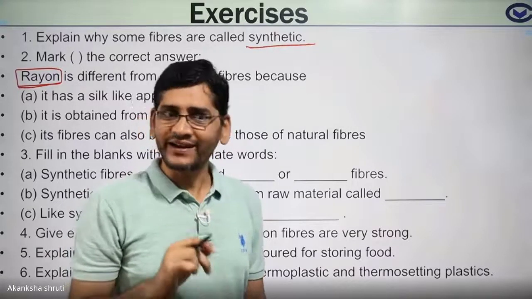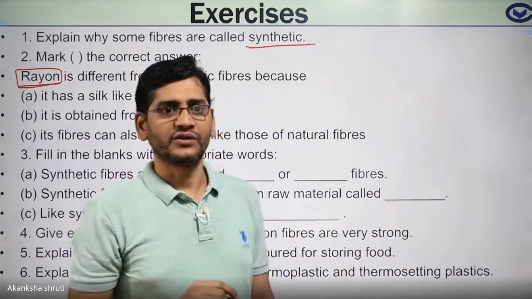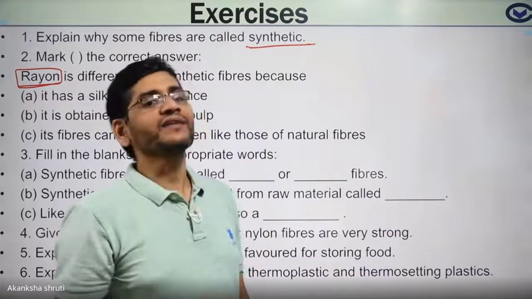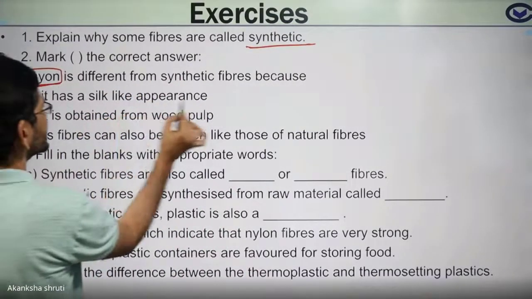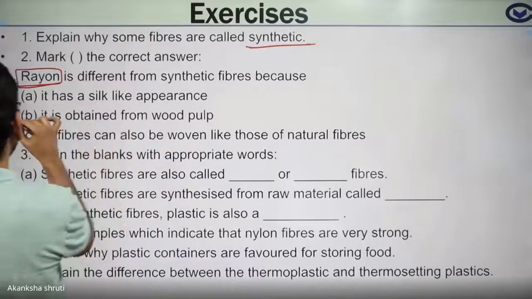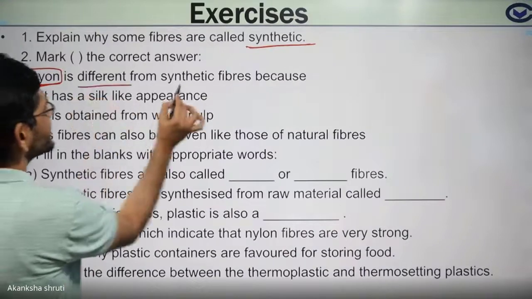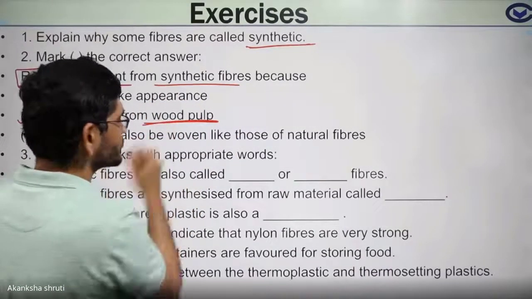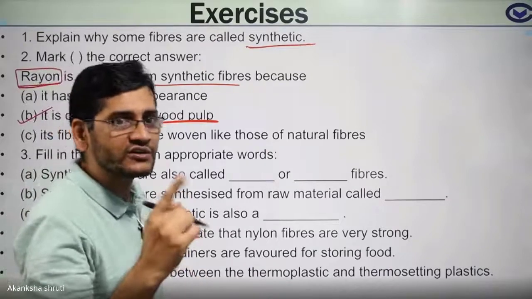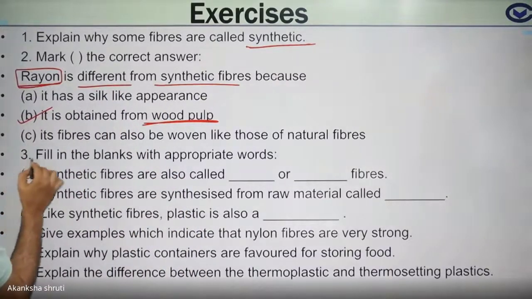So that's why it has different characteristics than nylon, polyester and acrylic. It has a silk-like appearance, obtained from wood pulp. So option B is correct. It is different from synthetic fiber because it is obtained from a natural source, the natural raw material wood. So B is the correct option.